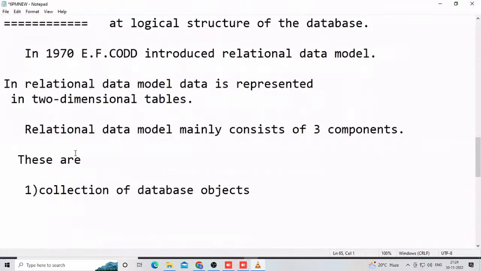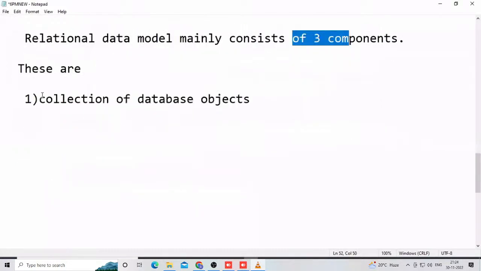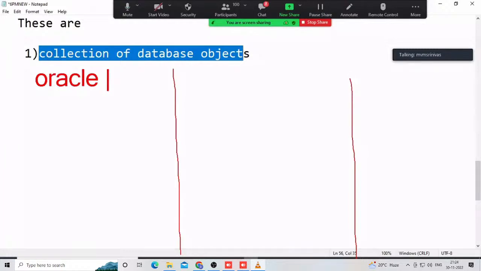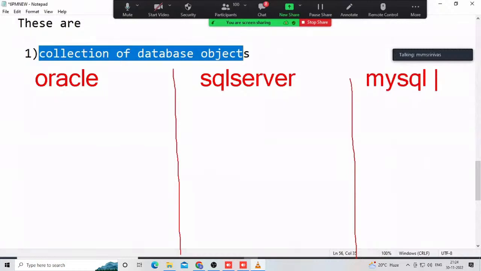Observe slowly: the relational data model mainly consists of three components. The first one is a collection of database objects, which is dead easy. Even a first-time newcomer can understand. Suppose you are learning Oracle, a relational data model product. Others are learning SQL Server, or MySQL, which are relational data model products from different companies. But which database objects are available in Oracle?